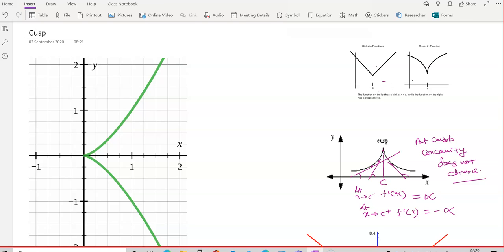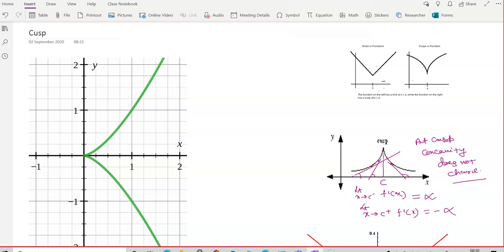But for a curve, gradually, as I told you, the value of dy by dx changes abruptly, or concavity also. That change becomes very abrupt. The curve curves at a very fast rate at that point. It was curved in this manner. At a very fast rate, it becomes curved in the opposite manner. Here also concave down, here also concave down, but it was bending this manner. Here suddenly it bends this manner. So this is the point which we refer to as cusp.